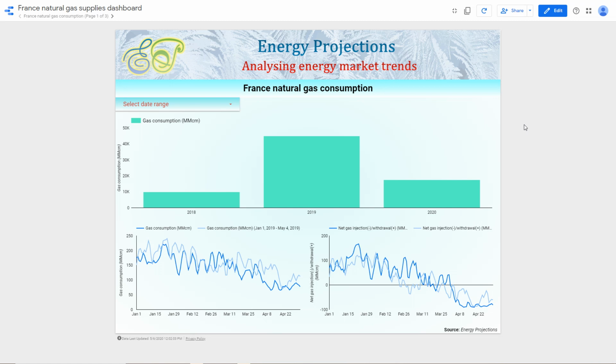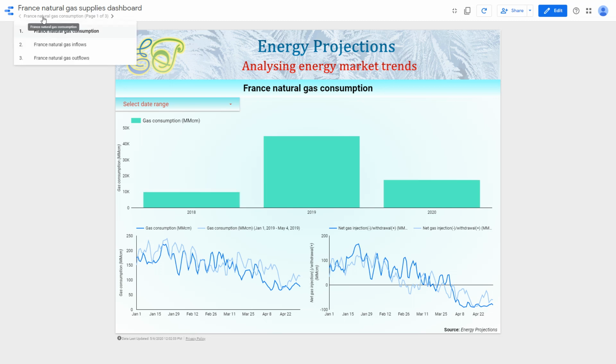Even if you look at the French natural gas market occasionally, but are interested in knowing about salient emerging trends in terms of fundamentals, then you'll find this dashboard very useful.